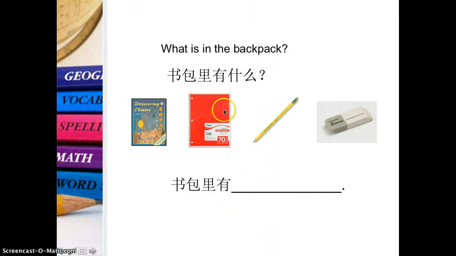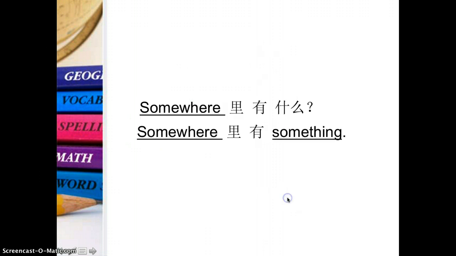So 书包里有笔记本. So if I'm asking you 书包里有什么? Now there are 3 pencils in your backpack. It should be 书包里有3个铅笔. 3个铅笔. Okay? And this one, it should be 书包里有什么? If I'm asking you, it should be 书包里有. So if it is just 1 eraser, it should be 一个橡皮. Okay? So here is the structure that you can follow.